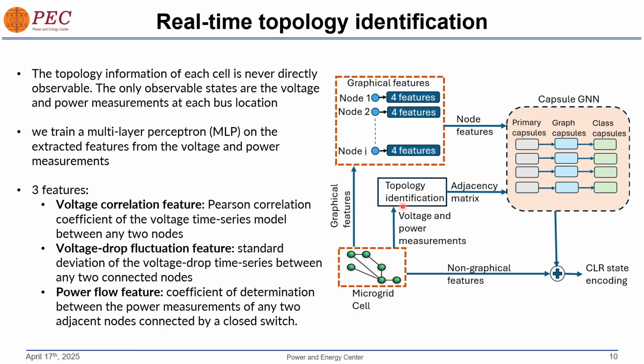To train the topology identification module, we use the multi-layer perceptron and three features, which are the voltage correlation feature, voltage drop fluctuation feature, and the power flow feature, which was also done in one of the recent works. Using the adjacency matrix, this topology identification can give the graph neural network an idea of what the underlying topology is. Combining all of this, we get the overall state encoding that can be used by the critical load restoration agent.